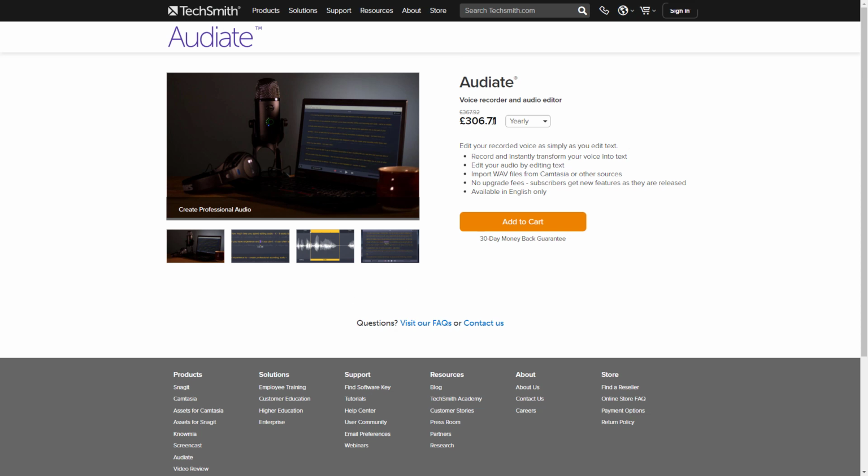It's £306 for the year. Or if we look at it monthly, it's £30 a month. At the moment, there is an offer to get it with, I think, $100 off. But I still think it's very expensive. And I'm currently using the free trial while I decide whether I want to use it. Yes, it integrates very well with Camtasia, but you're sort of paying a premium for that integration. So let's see if it's worth the money.